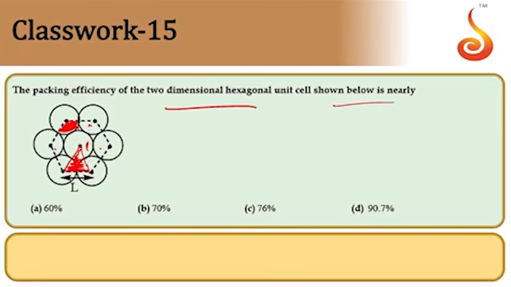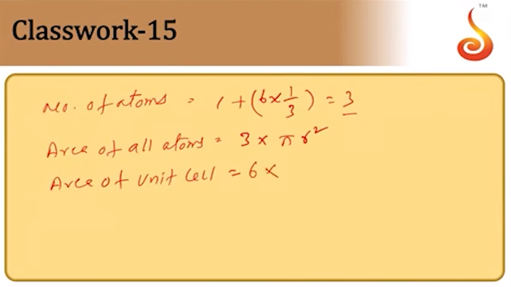And we know that the area of an equilateral triangle is equal to root 3 by 4 into a square. But here a can be taken as r plus r, 2r. So it will be equal to root 3 by 4 into 2r the whole square. That is going to be the area of each equilateral triangle. We have altogether 6 of them. So it will be 6 into root 3 by 4 into 2r the whole square.